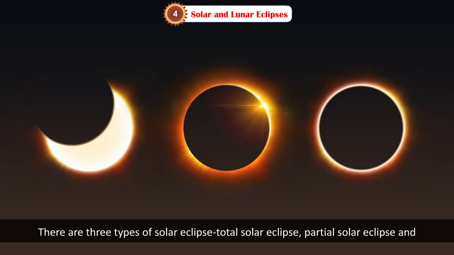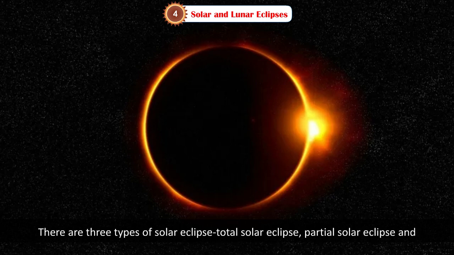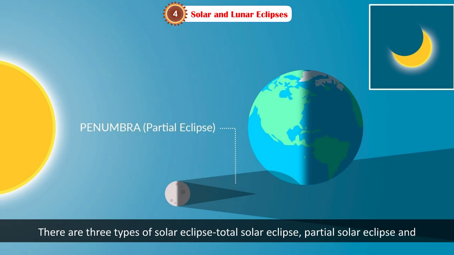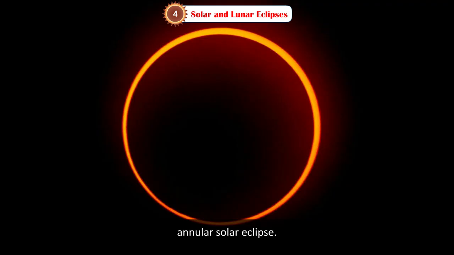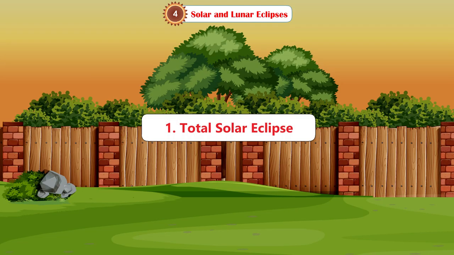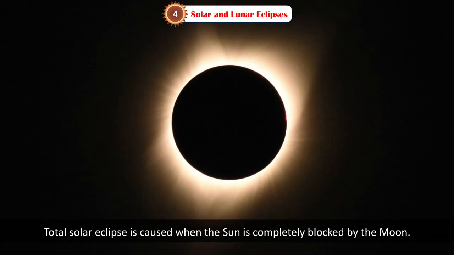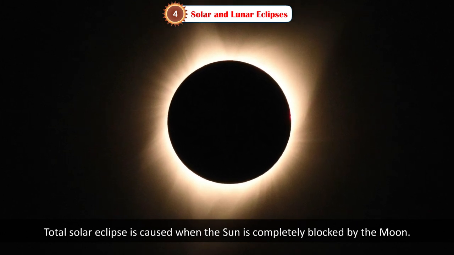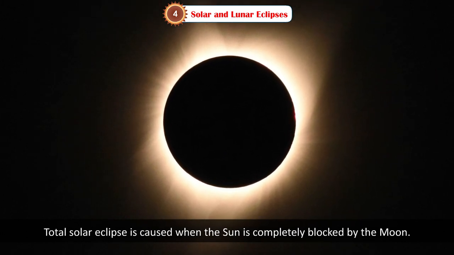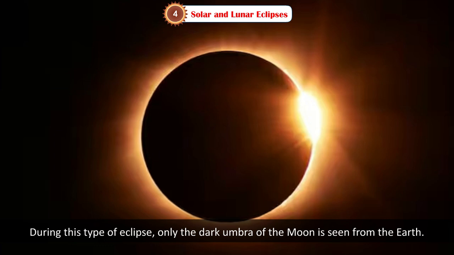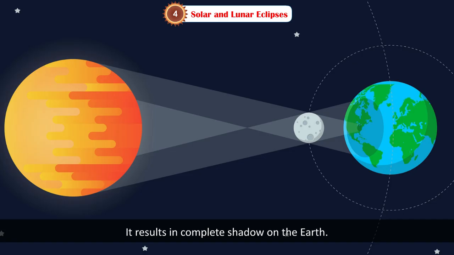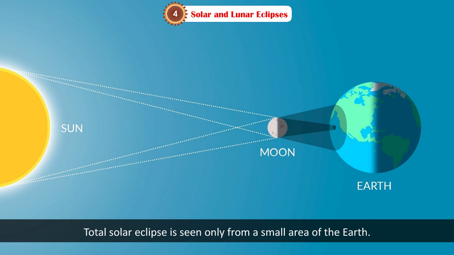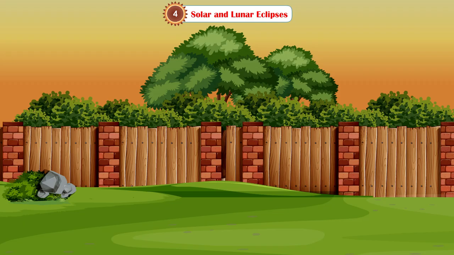There are three types of solar eclipse: total solar eclipse, partial solar eclipse and annular solar eclipse. First, total solar eclipse. Total solar eclipse is caused when the Sun is completely blocked by the Moon. During this type of eclipse, only the dark umbra of the Moon is seen from the Earth. It results in complete shadow on the Earth. Total solar eclipse is seen only from a small area of the Earth.